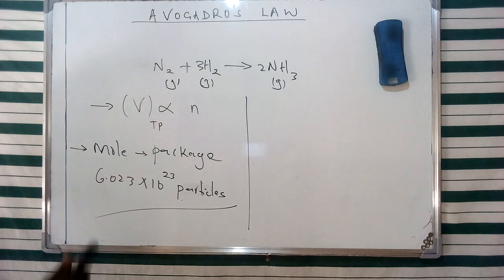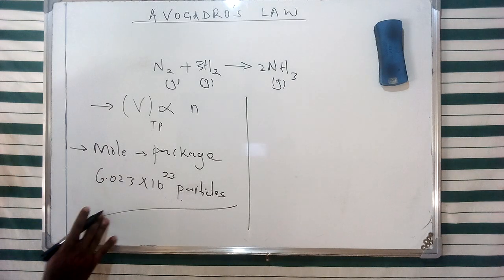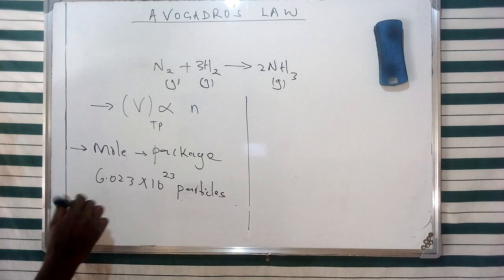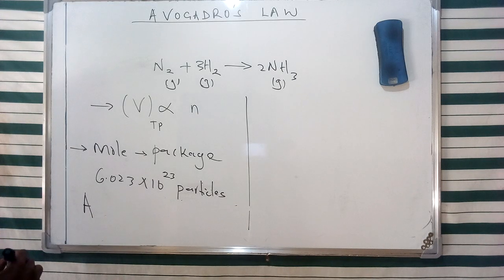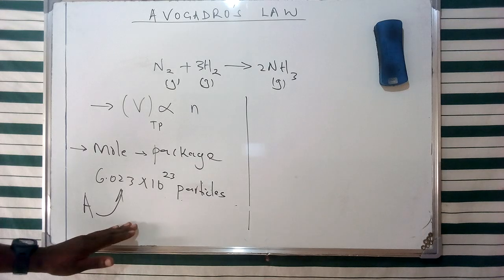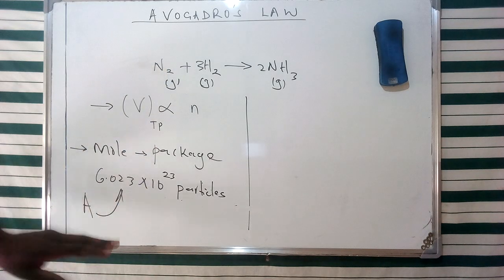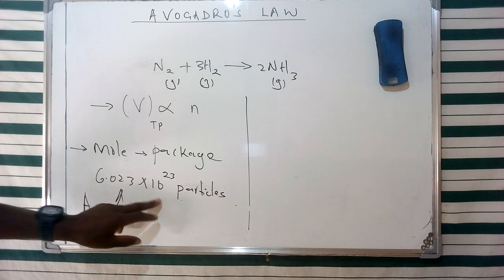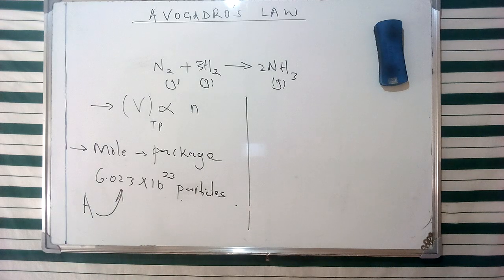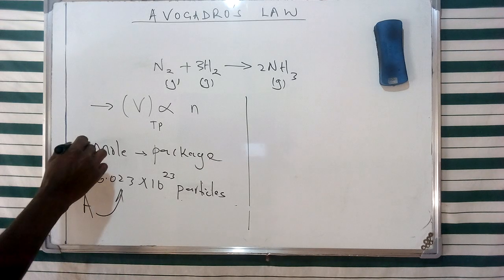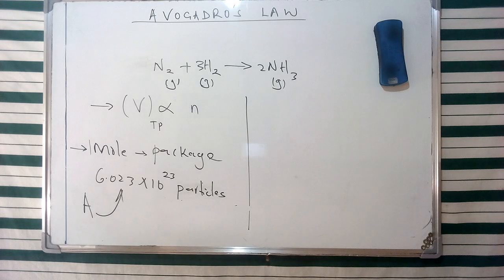In some literature, we're going to have this given the initial A. So whenever we come across this capital A when talking about reacting volumes, it refers to Avogadro's number, which is 6.023 times 10 to the 23 particles, which basically represents a packet that is referred to as 1 mole.